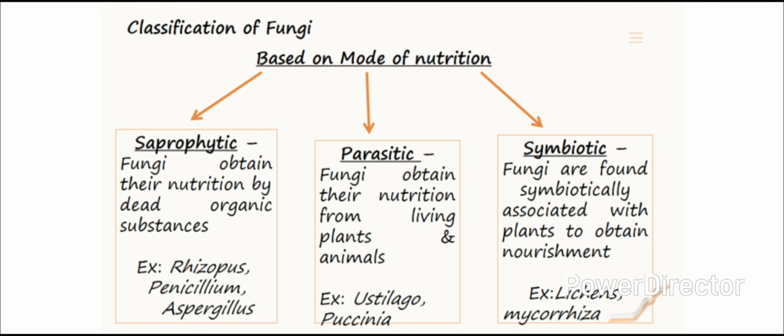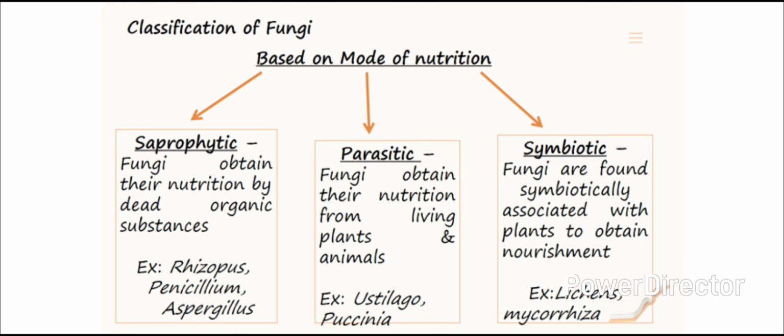The first one is saprophytic. The fungi obtain their nutrition by feeding on dead organic substances. Example, Rhizopus, Penicillium, Aspergillus. The second one is parasitic.